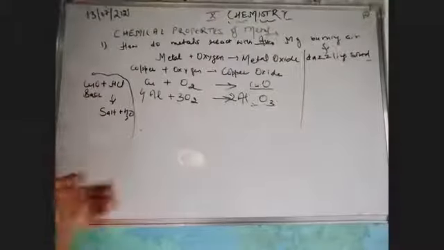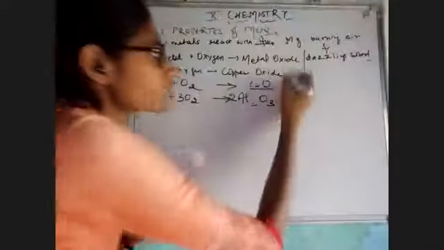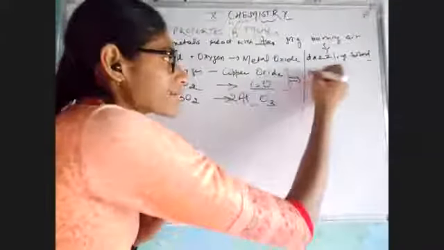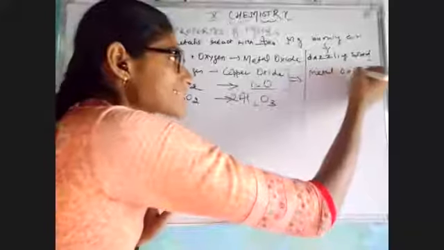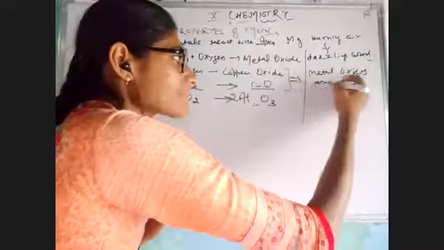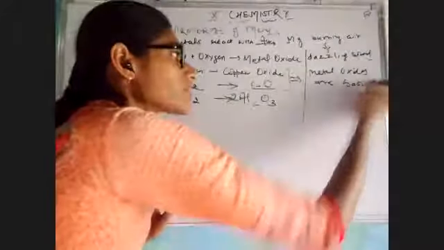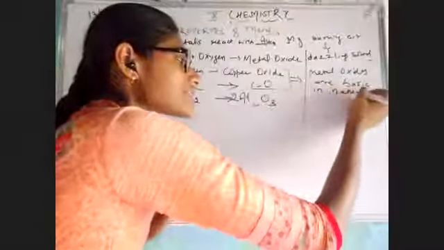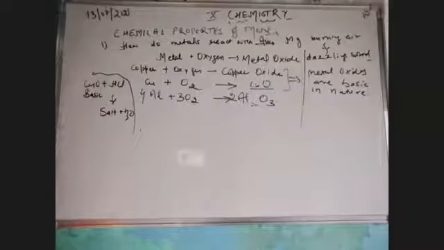I'm again repeating it: all metal oxides are basic in nature. What do you mean by basic in nature? That means they can easily react with acid, or when we dissolve them in water, they would give you a base. So we can say yes, metal oxides are basic in nature.